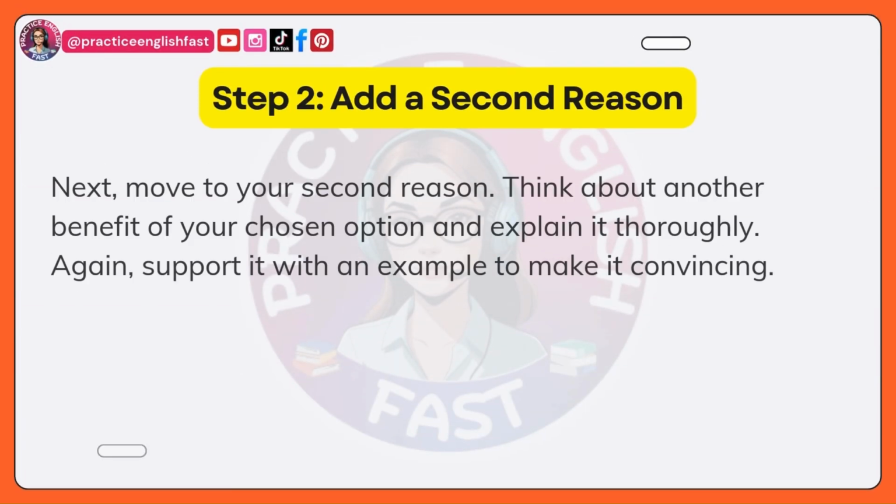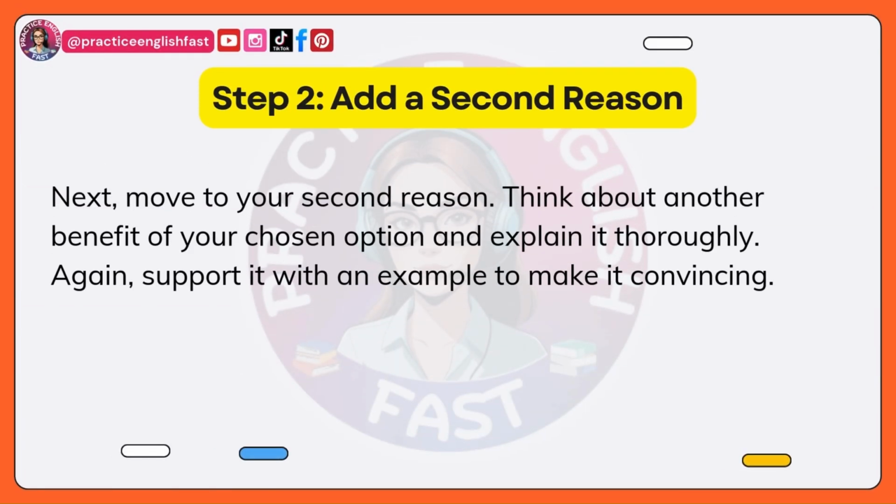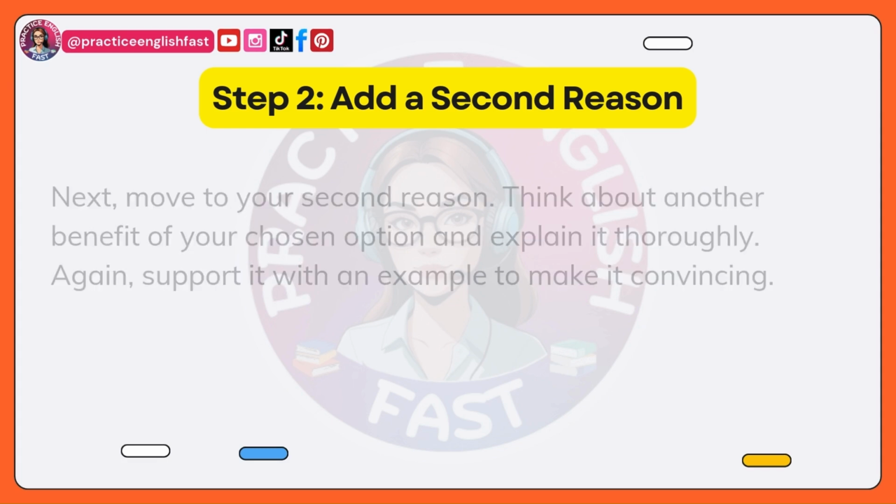Next, move to your second reason. Think about another benefit of your chosen option and explain it thoroughly. Again, support it with an example to make it convincing. Here's an example.